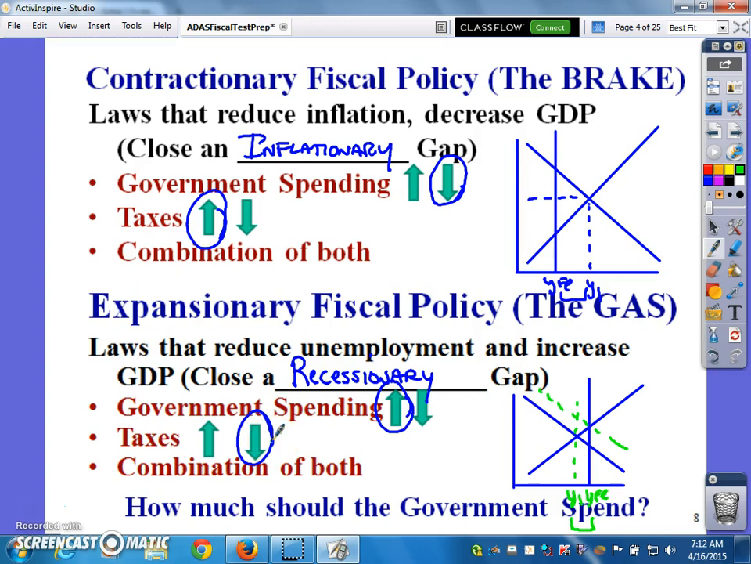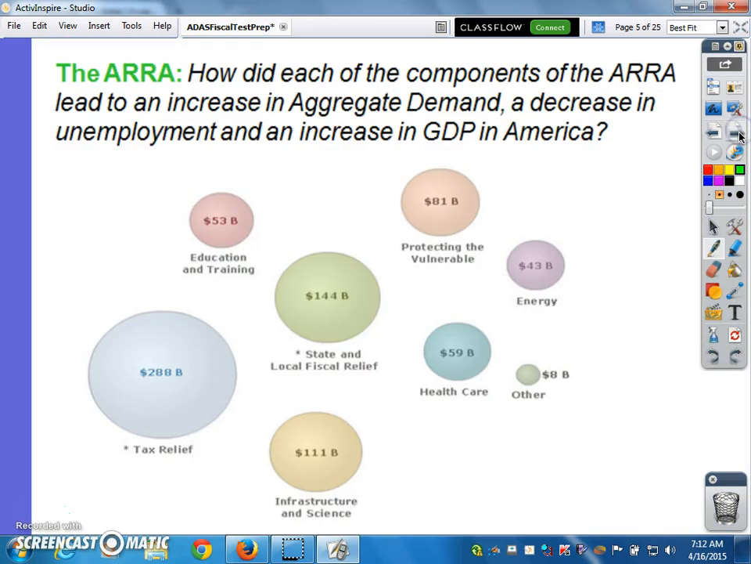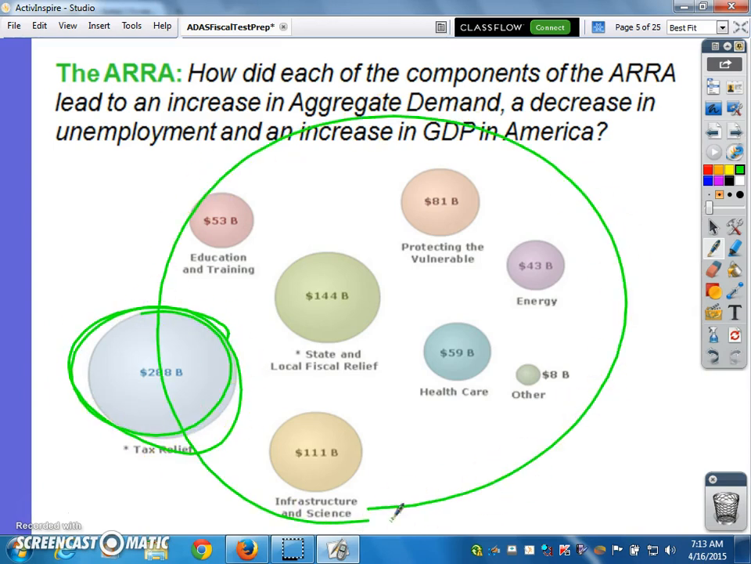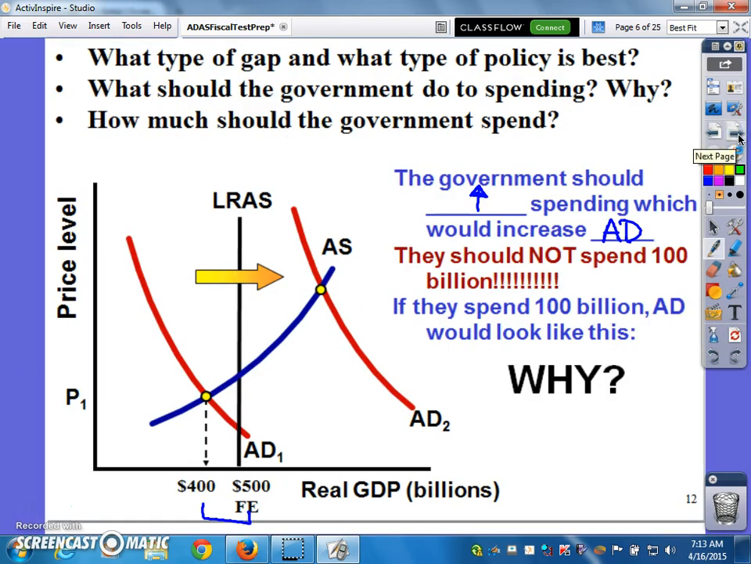Now the question fiscal policy always has to look at is, how much should the government spend? And we talked about the American Recovery and Reinvestment Act. Remember that some of the money was tax relief, and the rest of it was government spending. So, what type of gap do we have, and what type of policy is best? If we have this gap right here, and we want to get to long run, how do we get there? The gap is $100 billion between these two. Should we spend $100 billion? No, because then AD would move out here, and we don't want that to happen.